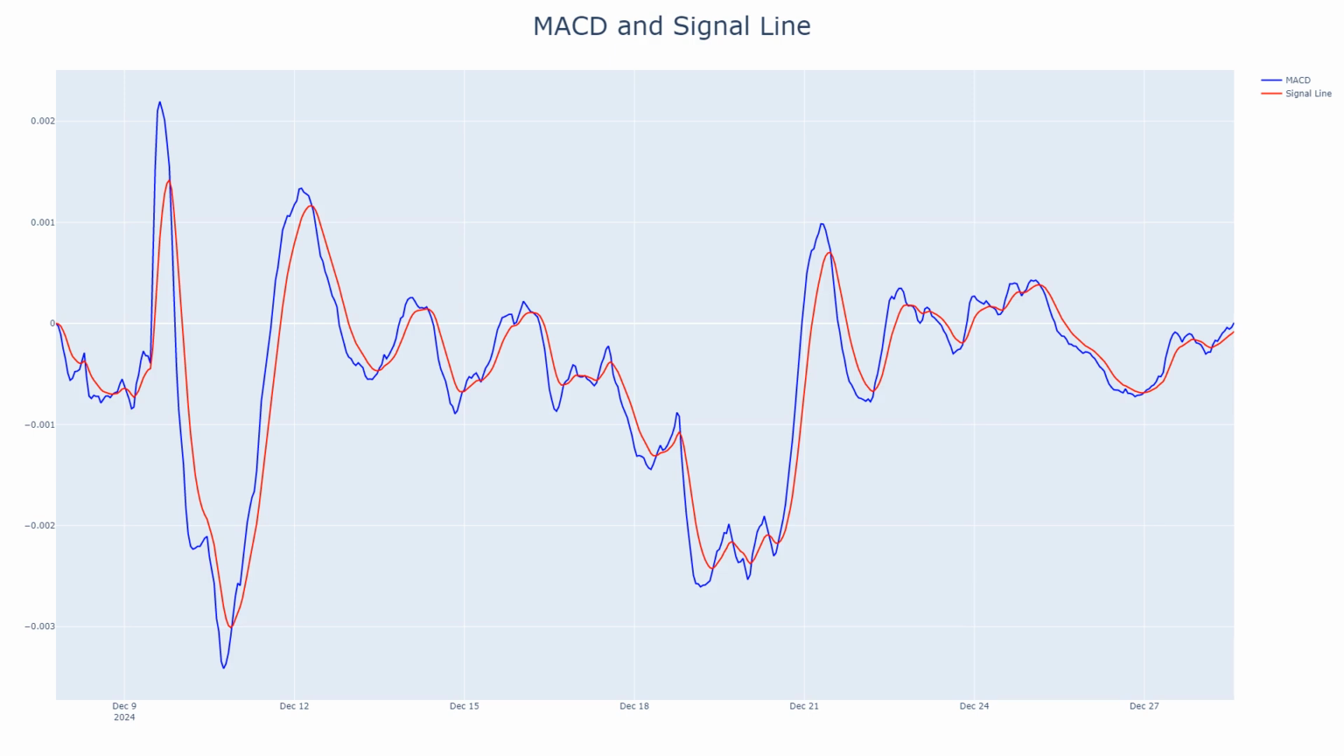MACD and signal line analysis. The MACD value is at 0.000073, with the signal line lagging slightly at -0.00000800. This divergence points to potential bullish momentum, albeit weak. The MACD histogram is forming higher lows, which might suggest that selling pressure is gradually waning. However, a failure to cross above the signal line could lead to consolidation around